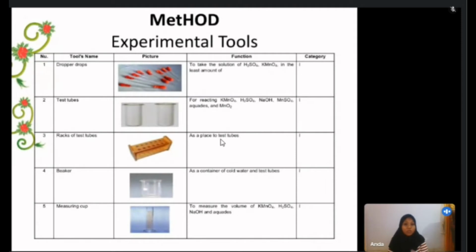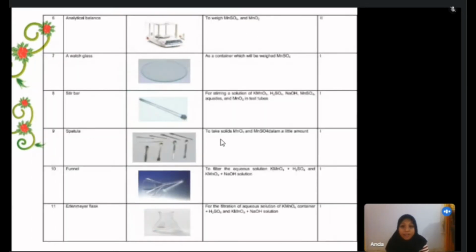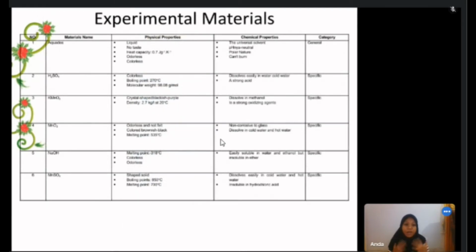Method. Experiment tools: 1. rock drop, 2. test tubes, 3. reactor test tubes, 4. beaker, 5. measuring tube, 6. analytical balance, 7. watch glass, 8. stirrer, 9. spatula, 10. funnel, and 11. aluminum flask. Experiment materials: 1. Aquades, general category, 2. H2SO4, specific category, 3. KMnO4, specific, MnO2, specific, NaOH, specific, and MnSO4, specific.